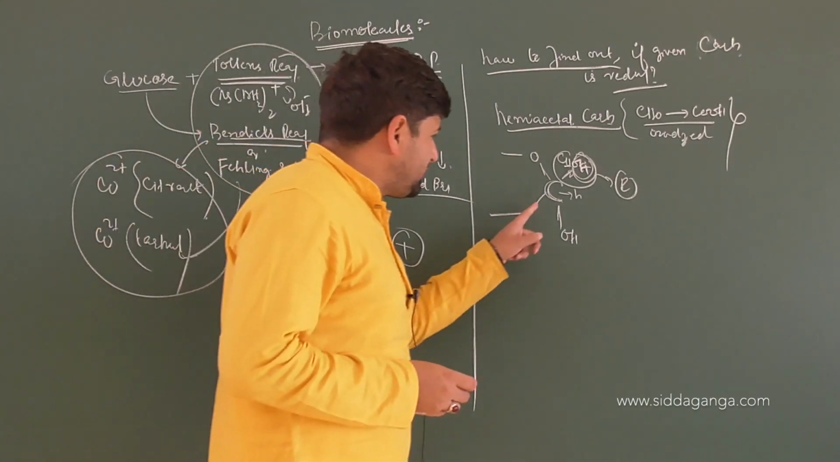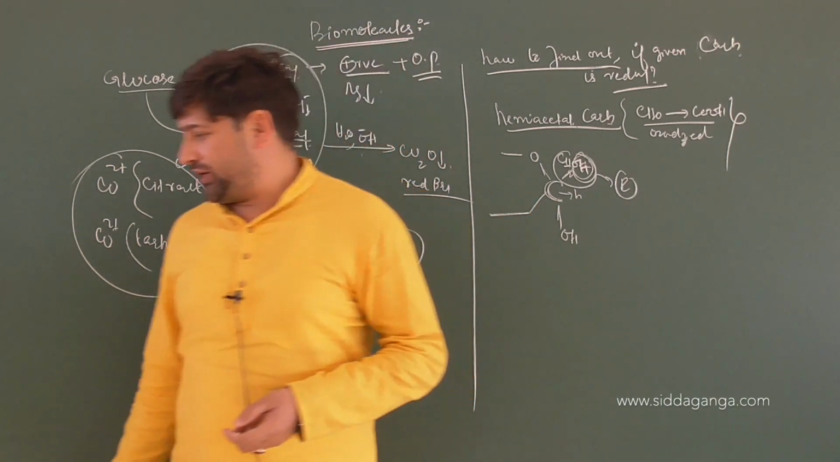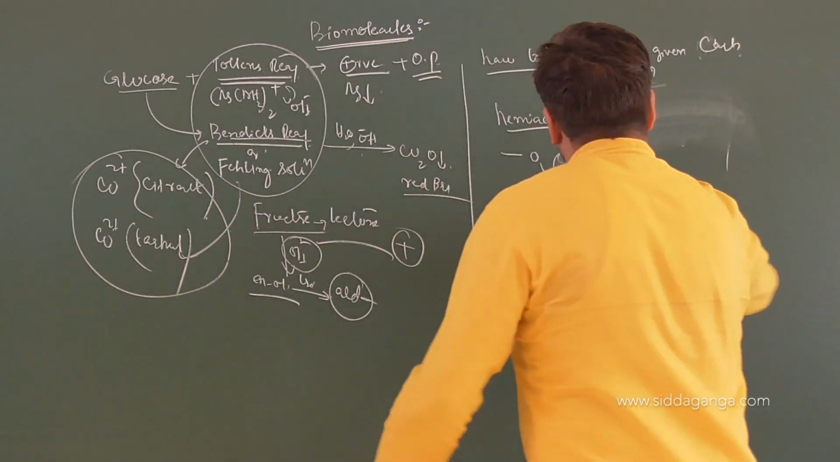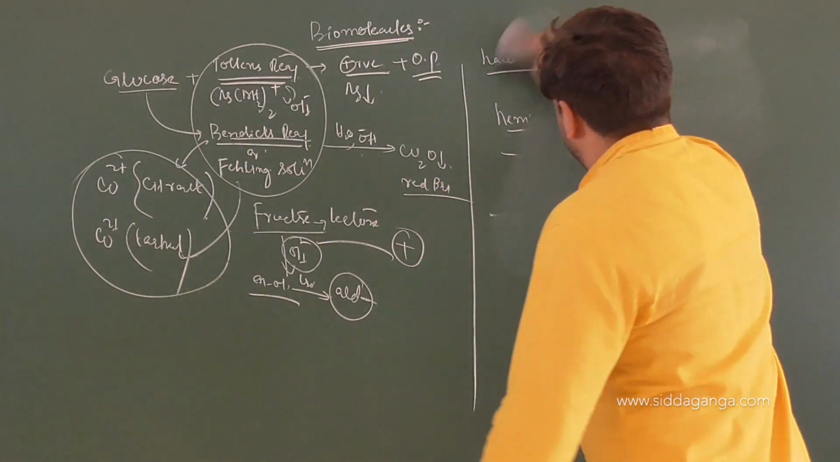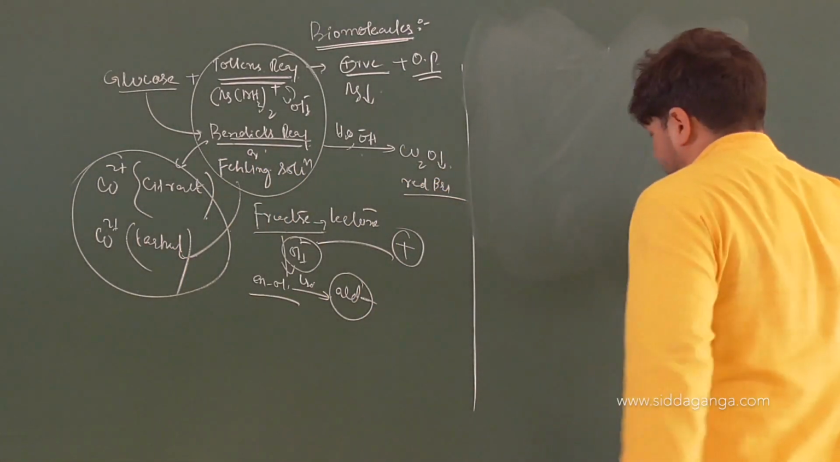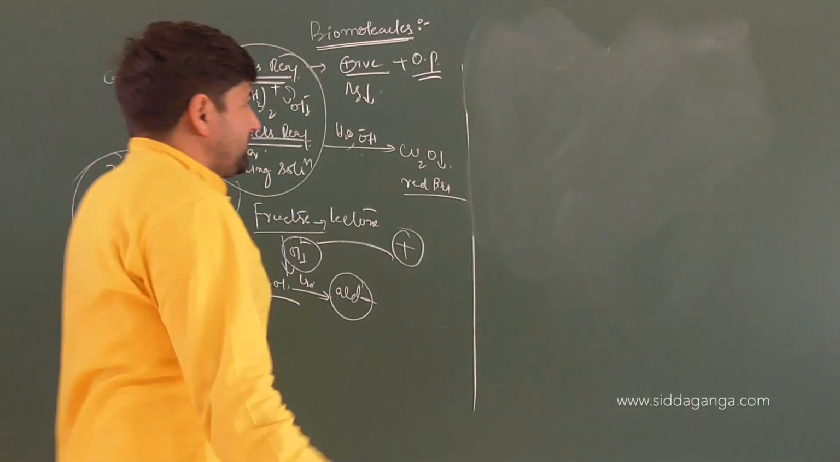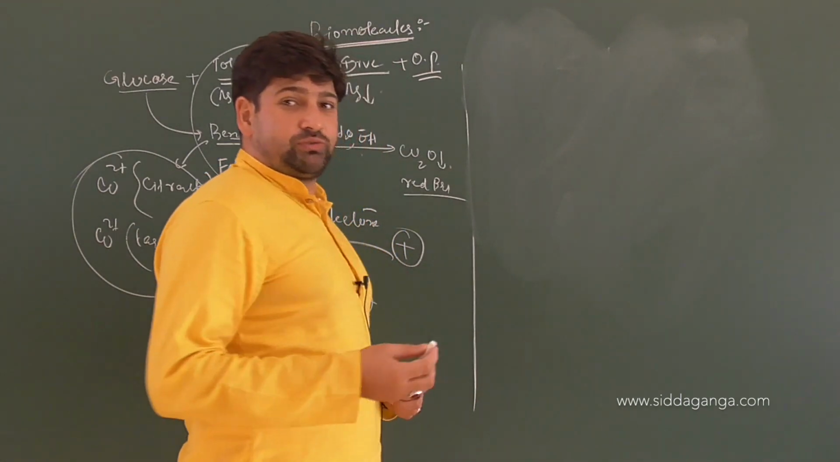Now, when you look at the carbohydrates, children, more precisely, when you look at carbohydrates, you will find in the cyclic structure of glucose, which we learned yesterday.